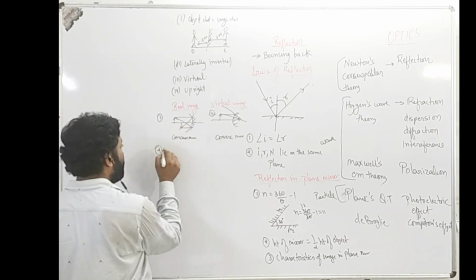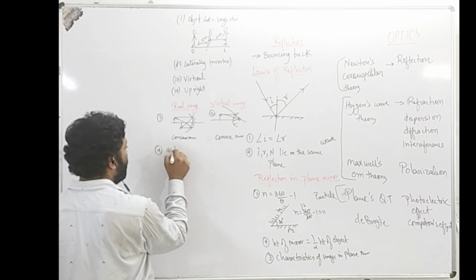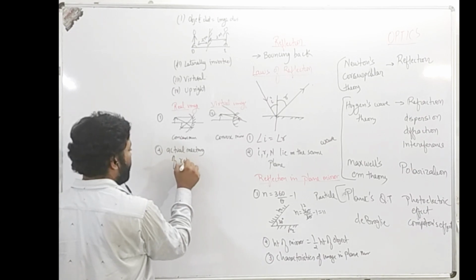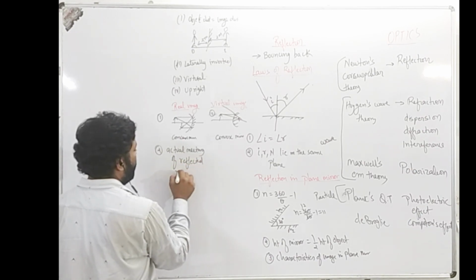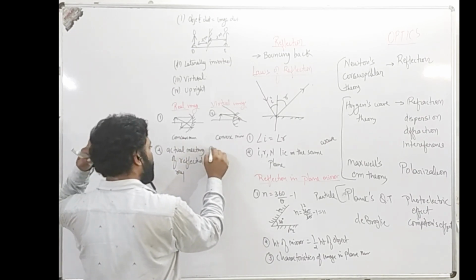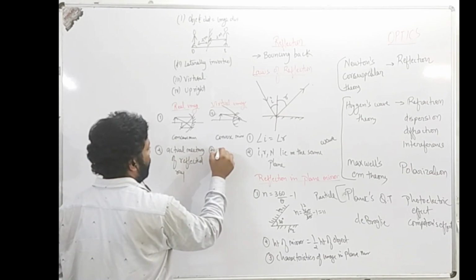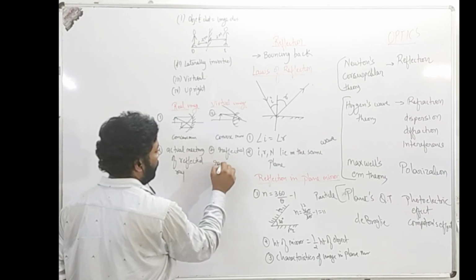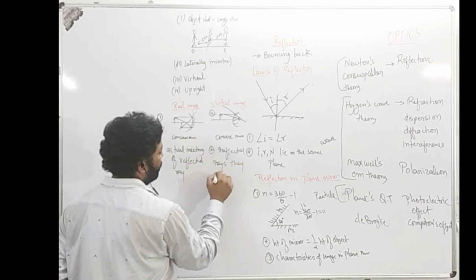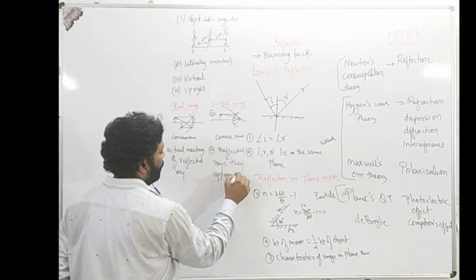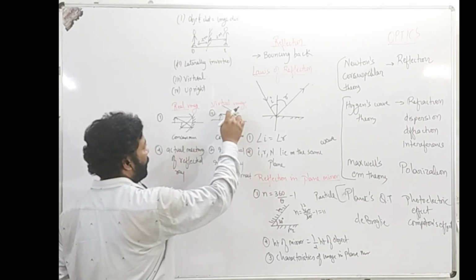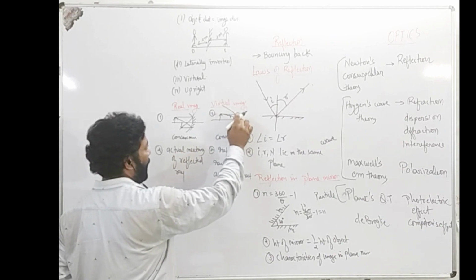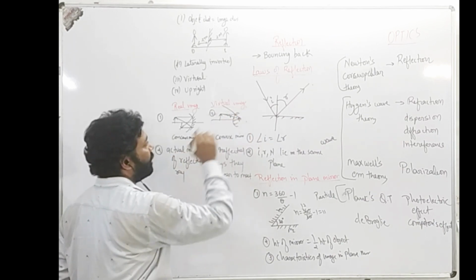A real image is formed by the actual meeting of reflected rays, whereas a virtual image is formed when the reflected rays appear to meet. Appear to meet means this ray is going to reflect back, and at the back of it I have just extended it.